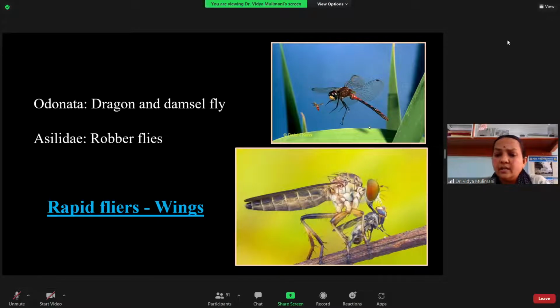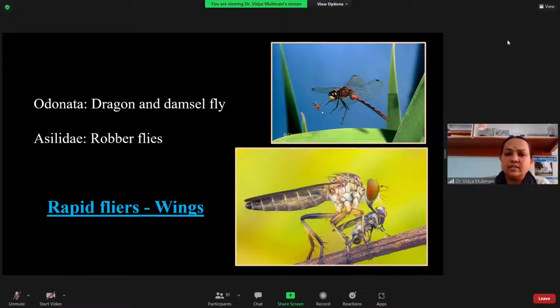As you know, the dragonfly or the robber fly does not prefer dead prey. Especially the dragonfly or damsel fly catches the prey while it is in flight. They have well-developed wings. Both the forewings and the hind wings are very well developed, and they are provided with muscles. That is why we call them rapid flyers, because they catch the insect in flight.